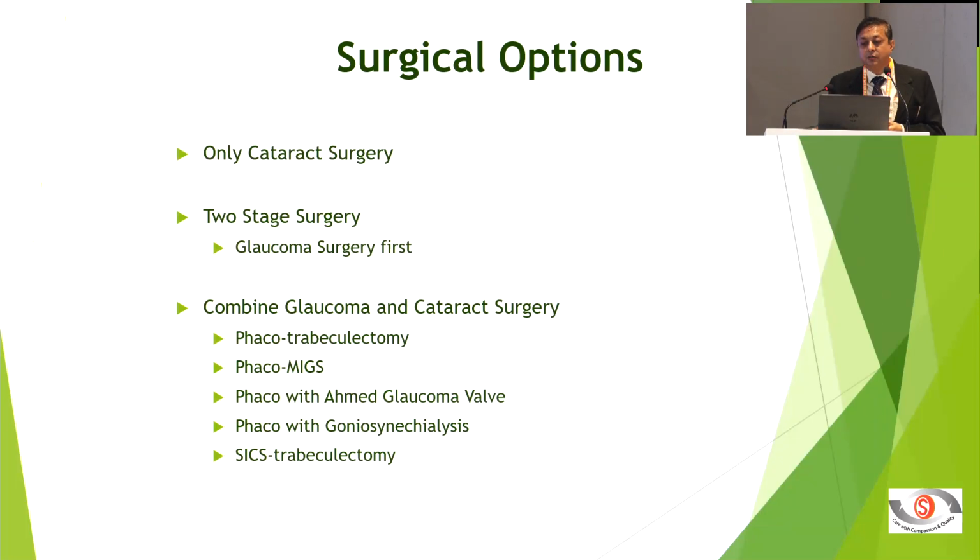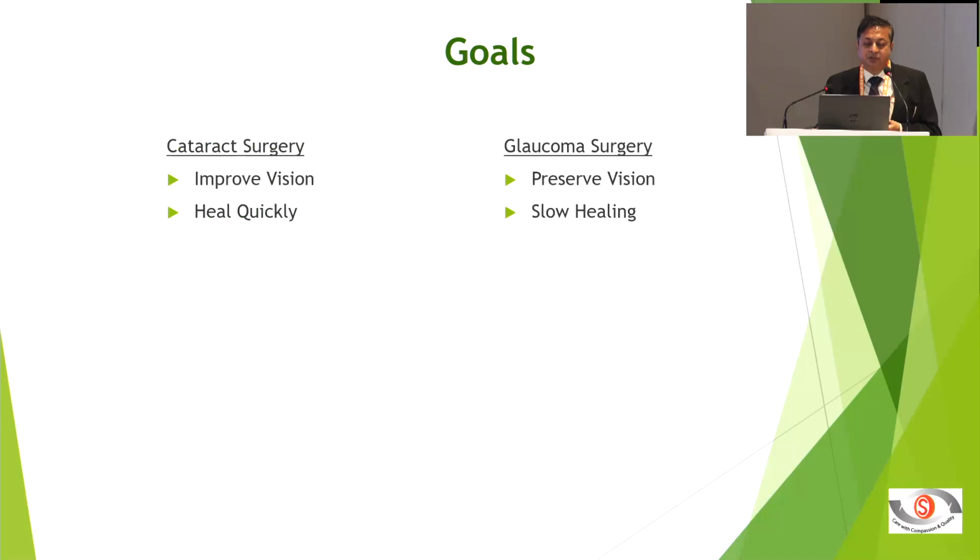So for decision, you have three options: only cataract surgery, 2-stage, where glaucoma surgery would come first, and combined surgery. Why is this important? Because the goal is totally different. When you do cataract surgery, the objective is that vision should improve and healing should be very fast. With clear corneal, we ask the patient to go to work from the second day or the same day. But with glaucoma surgery, I don't want the trap to heal very fast, whatever surgery I do, and my primary objective is to preserve whatever vision the patient has.